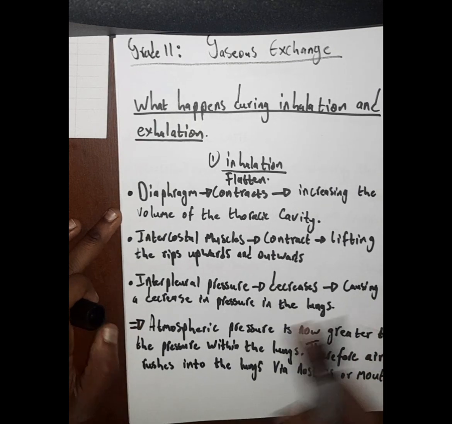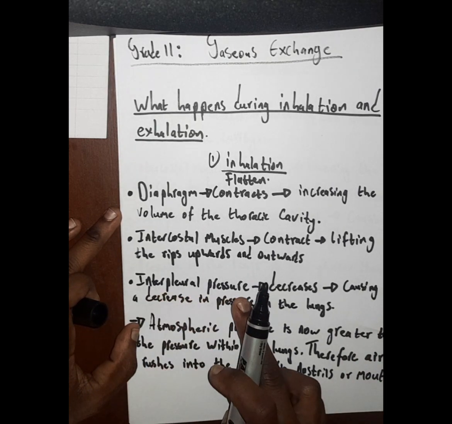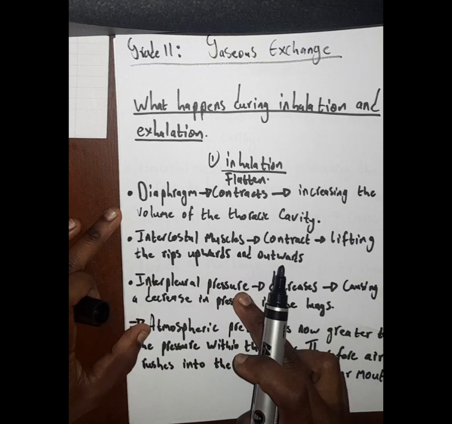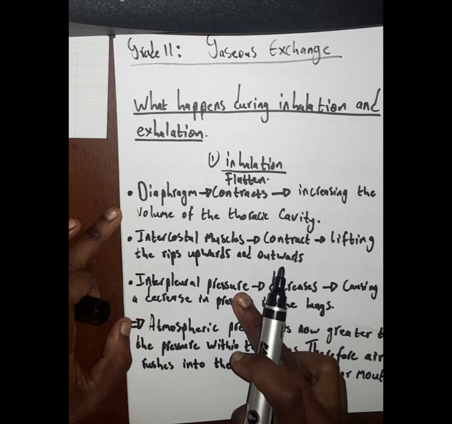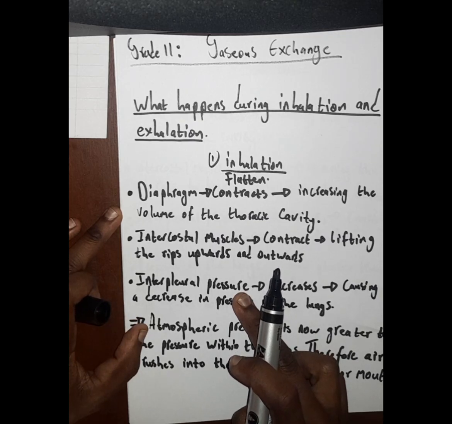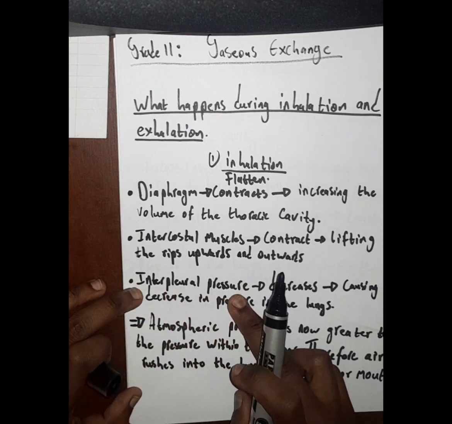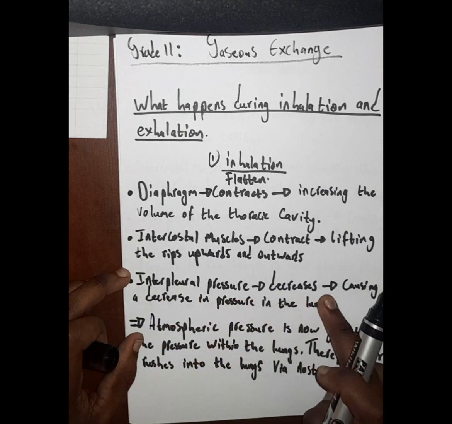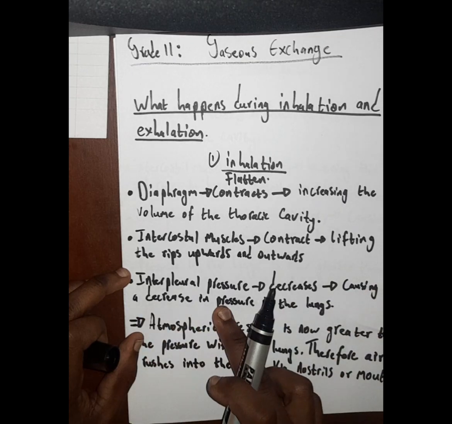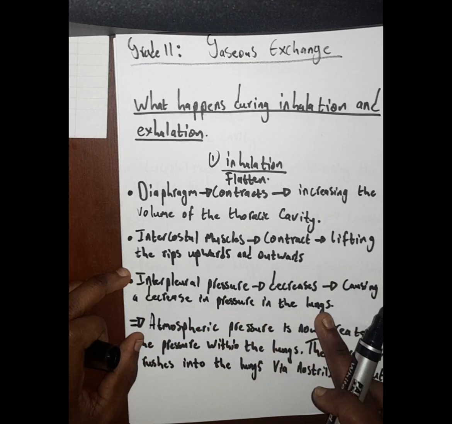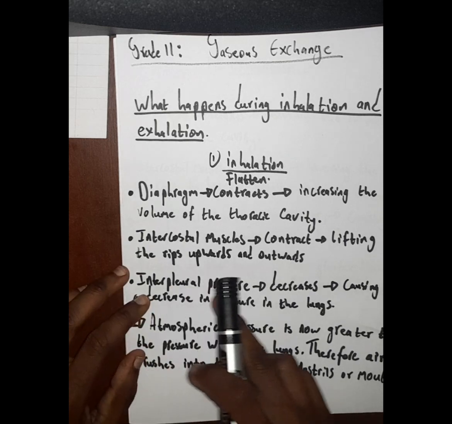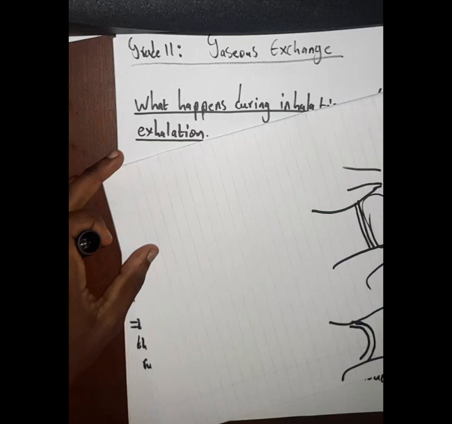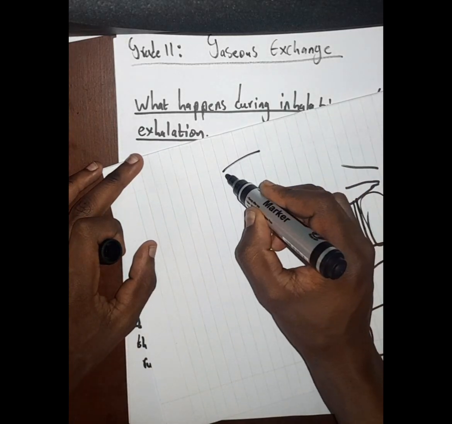Now we move to the interpleural pressure. Remember, it is the pressure that is within the pleura. The pleura is a membrane that is lining the lungs, protecting the lungs from friction with your ribs. Now they say the interpleural pressure decreases, causing a decrease in pressure in the lungs. This interpleural pressure is found inside the membrane. Let's say this is the membrane.